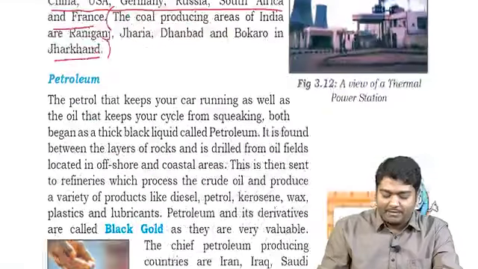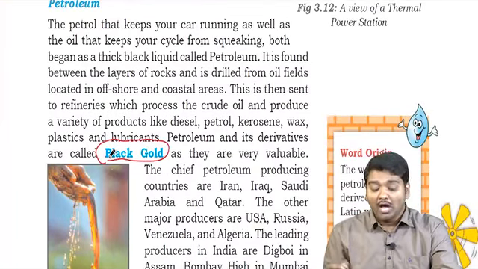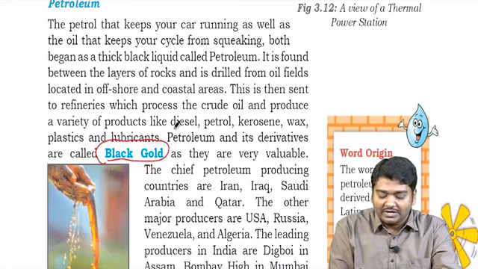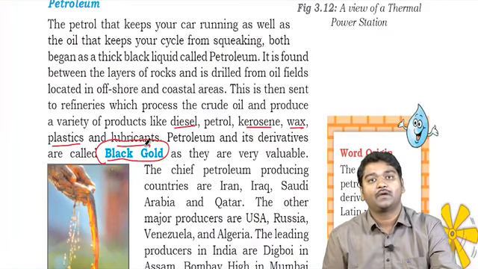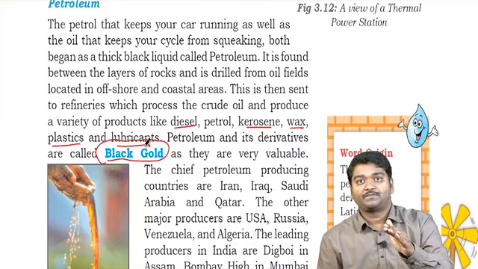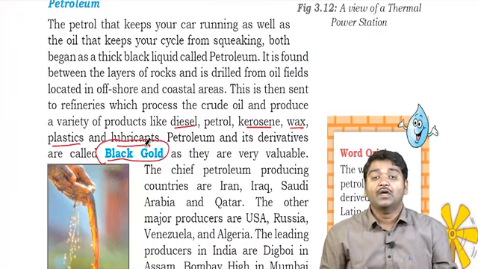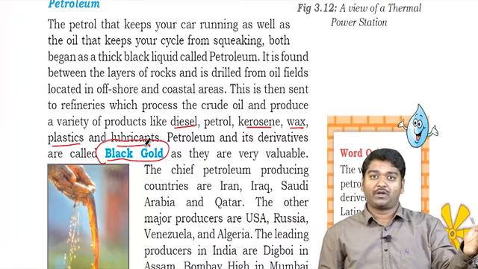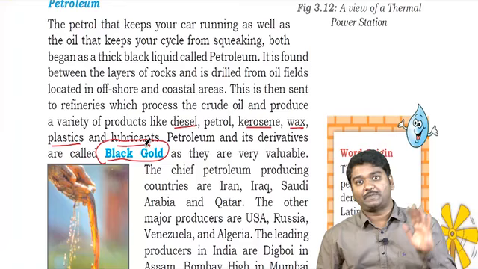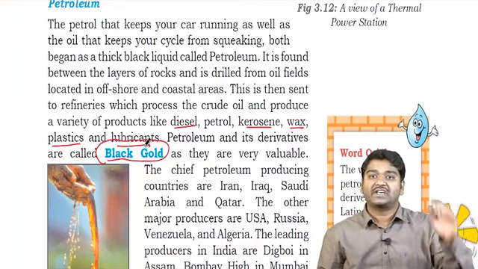Then you have petroleum. It is called black gold. Along with petroleum, you also get diesel, kerosene, wax, plastics and lubricants. India imports raw petrol and exports these products. In our exports, if we see, what we export more is petroleum products, and what we import more is petroleum products. The reason is raw petrol is imported and finished products are exported.